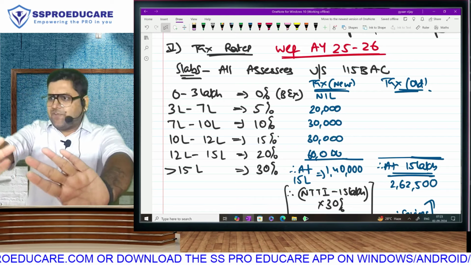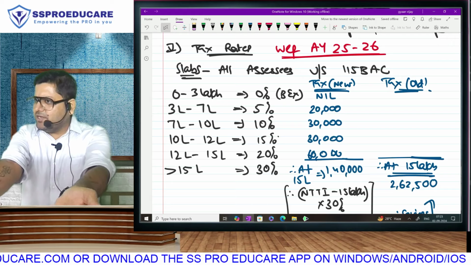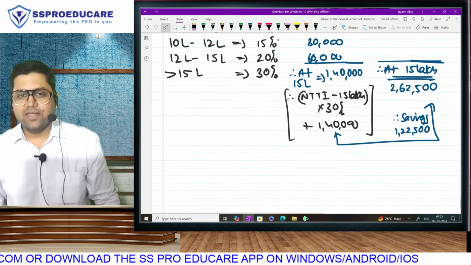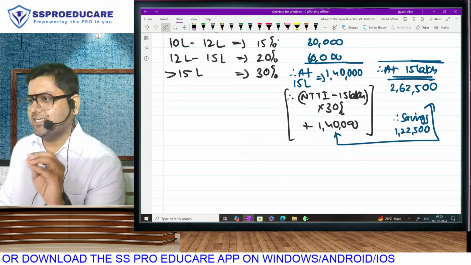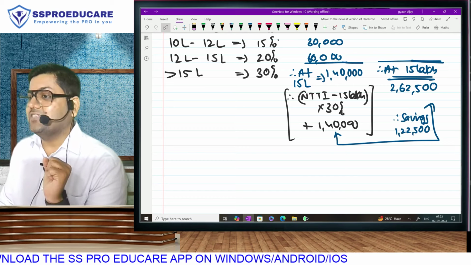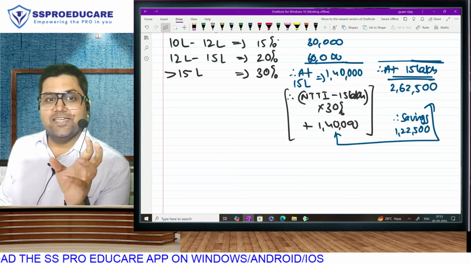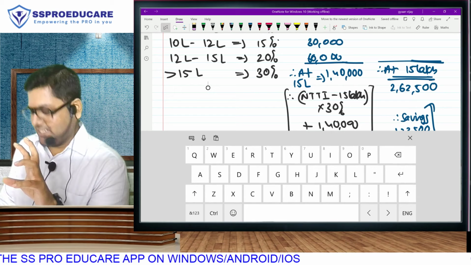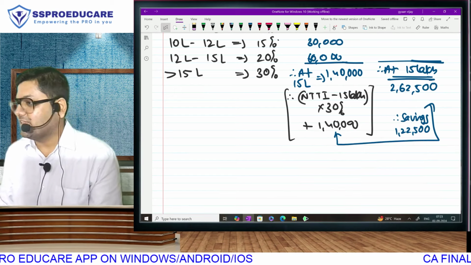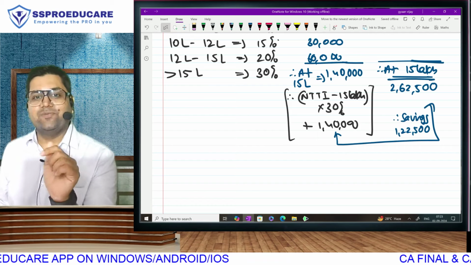Now, see, after 15 lakh, old regime, new regime, everything will be 30% only, no? So, if at all it is saving, what? 1,22,500. This year, auntie has played a little smart. In the exemptions and deductions that have to be foregone in the new taxation regime, certain benefits she has increased. For example, the salary standard deduction is 50,000, but in the new regime, she has made it 75,000.